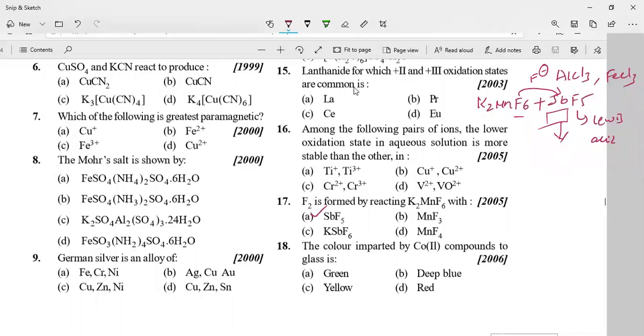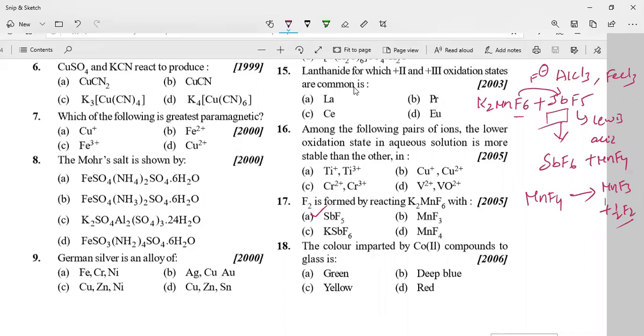Because of the vacant orbital, it can accommodate one of the F minus, and thereby you are going to get antimony hexafluoride plus MnF4. This MnF4 is unstable. Upon heating, you get MnF3 plus half F2. So the correct answer is SbF5.